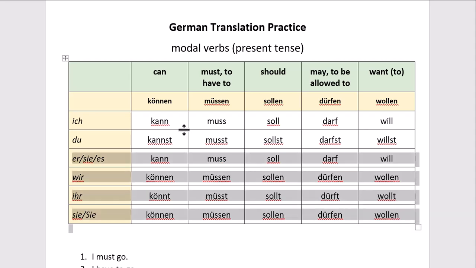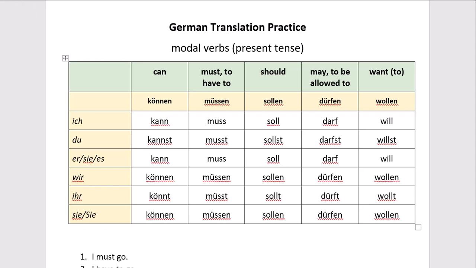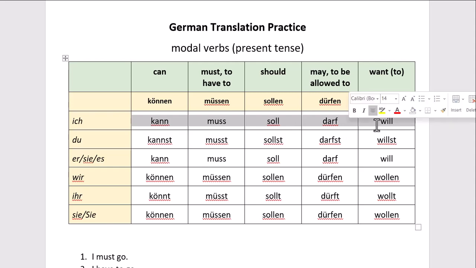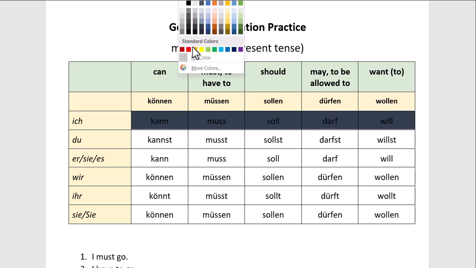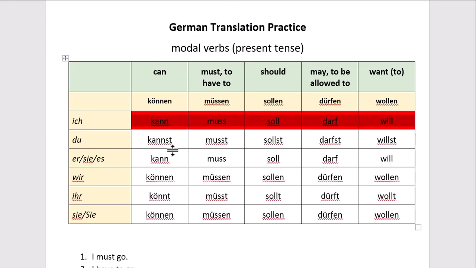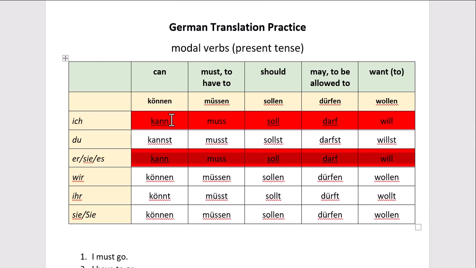Notice with the conjugation of the modal verbs, a couple of things. We have a pattern whereby the ich form does not have the usual e that we'd expect. And so I'm just going to highlight that with red. But likewise, the er, sie, es form doesn't have the t. In fact, it's exactly the same as the ich form, which is really weird, but that's what happens with modal verbs. So I'm going to highlight those with the same color. All the others have normal endings. So we have the st for du, the en for wir, the t for ihr, and the en for sie.